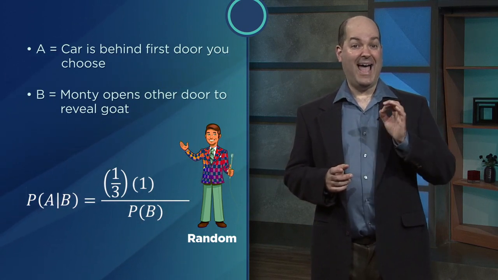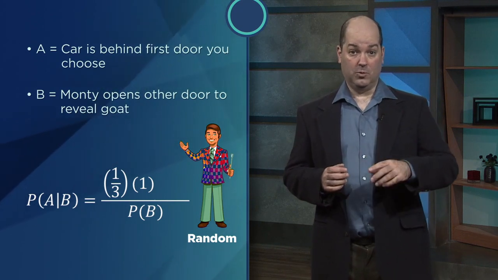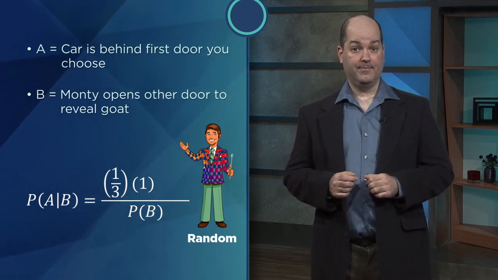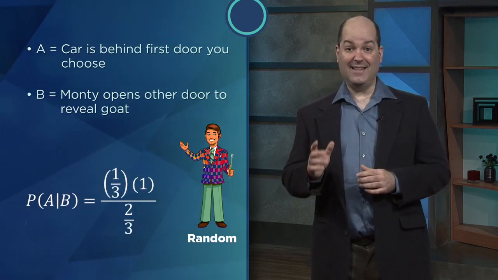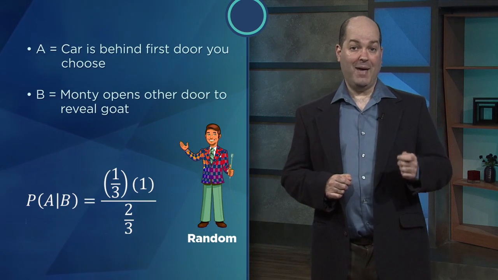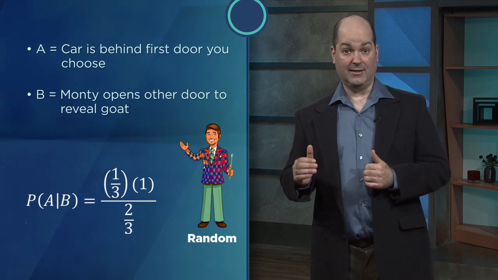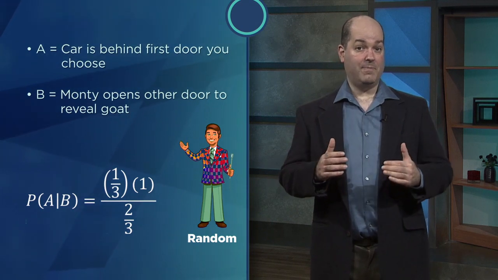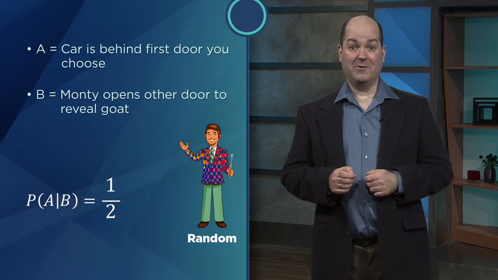But the number on the bottom has changed. Random Monty sometimes reveals the car. Specifically, he'll randomly choose a door, and that door will conceal the car 1/3 of the time. So the probability that he opens a door to reveal a goat is now just 2/3 and not 1 like it was before. So Bayes' theorem says that the probability that our initial door was correct, given that Monty showed a goat, is now 1/3 times 1 on top, divided by 2/3 on the bottom, and that works out to be 1/2, just as we calculated before. It would seem that the equations confirm our intuitions.